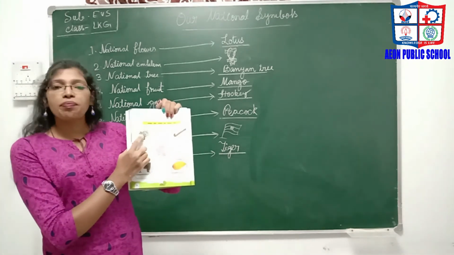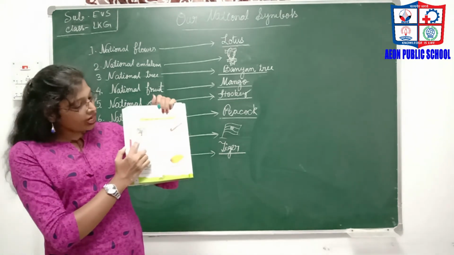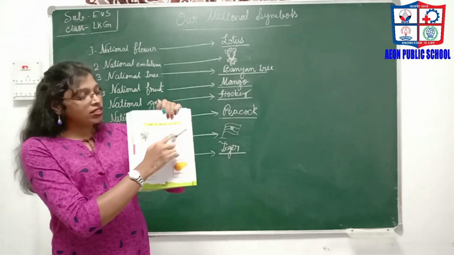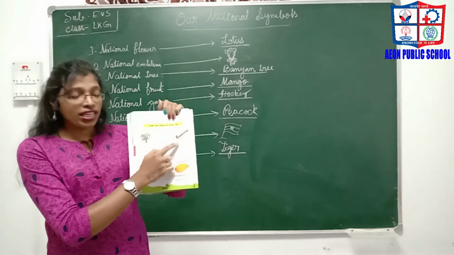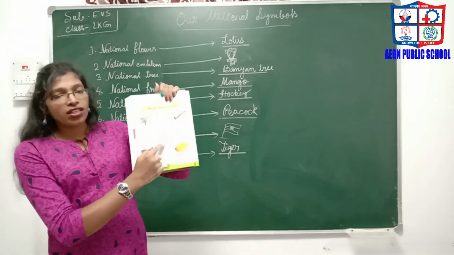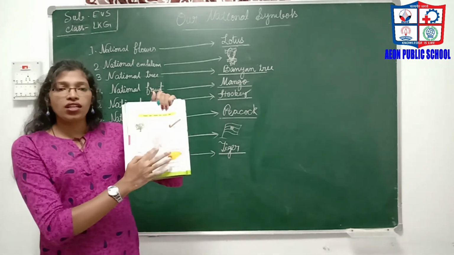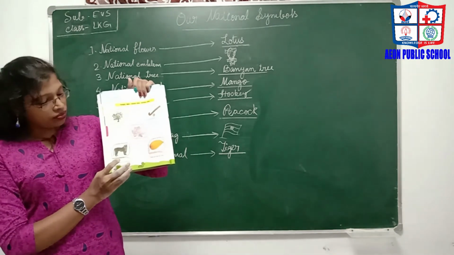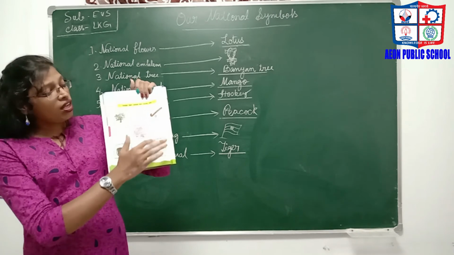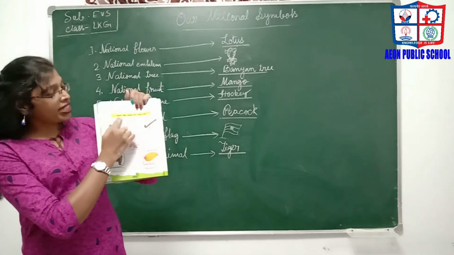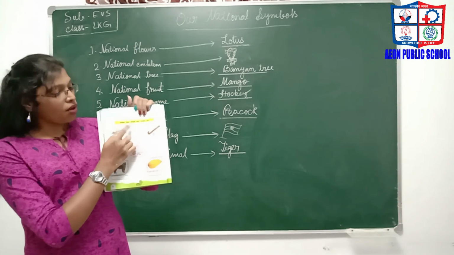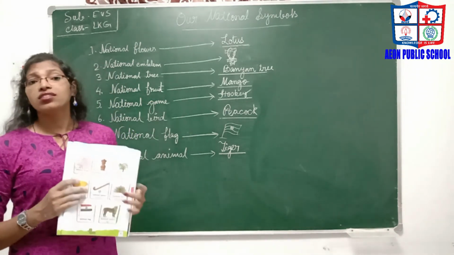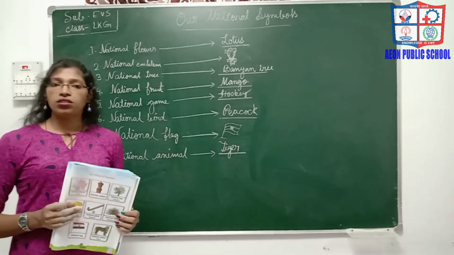At first, this is the picture of a banyan tree. You write banyan tree here. You can get the spelling from here. Then it is a stick and ball, so that is hockey. Lotus, a green and pink colored flower, is our national flower. Here is our national animal, tiger, and national fruit, mango. All the spellings are available here. Learn these pages very well so that you can recognize our national symbols. Thank you.